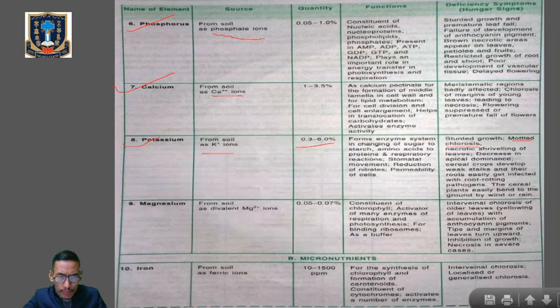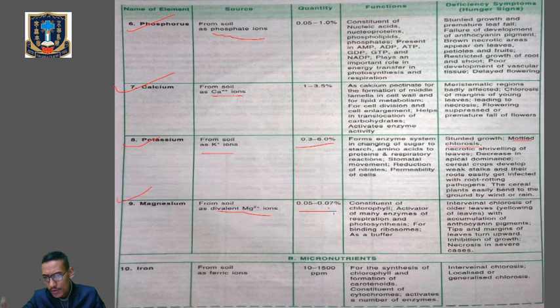Magnesium is obtained from the soil in the form of divalent magnesium ion. Quantity will be from 0.05 to 0.07%. Now, what is the role of this magnesium? Okay, so magnesium is an essential constituent of chlorophyll. So chlorophyll contains magnesium.